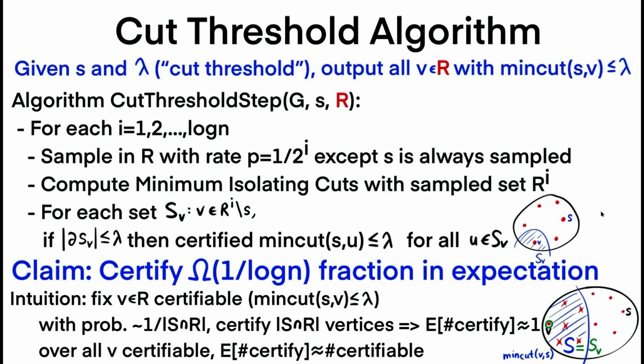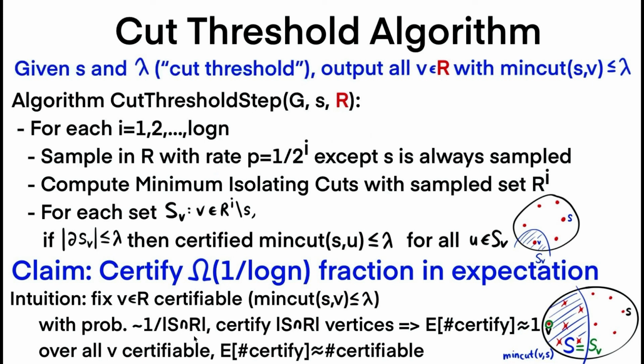Now, what is the probability that we get lucky and that happens? Well, suppose we sample at a sampling rate roughly 1 over the size of S intersect R. Then with that probability, we sample V. And with constant probability, we don't sample anything else inside S intersect R. So that's an overall probability of roughly 1 over |S intersect R|.